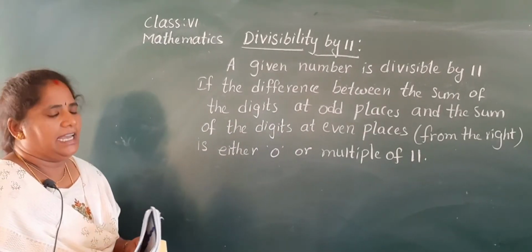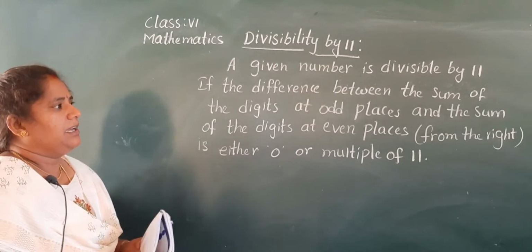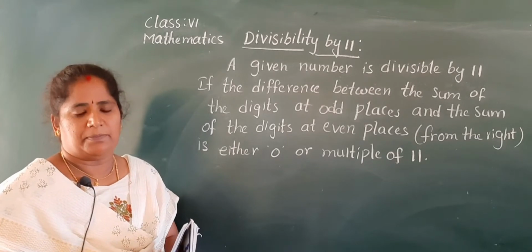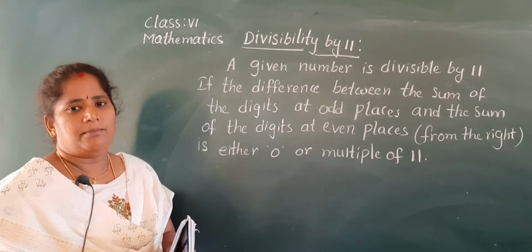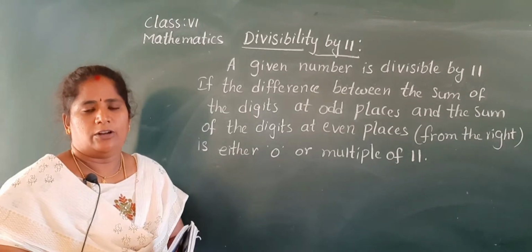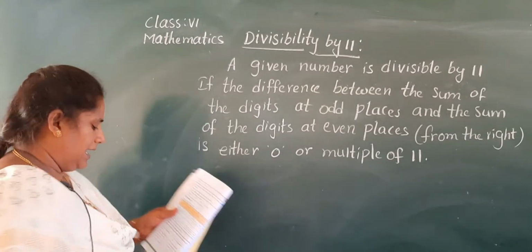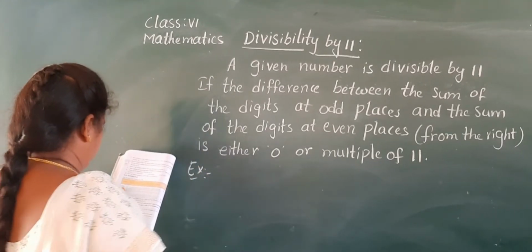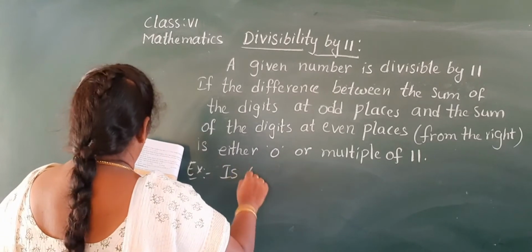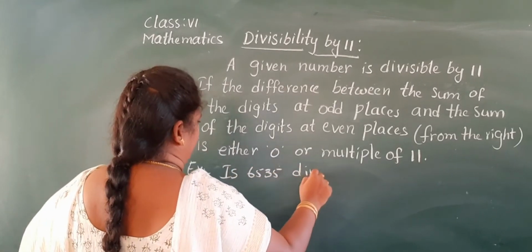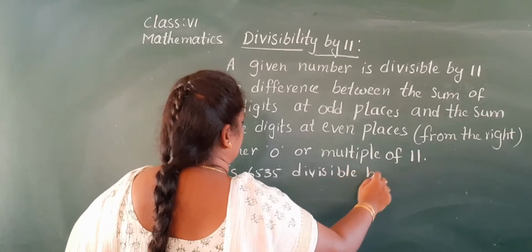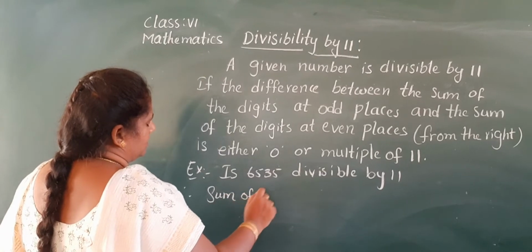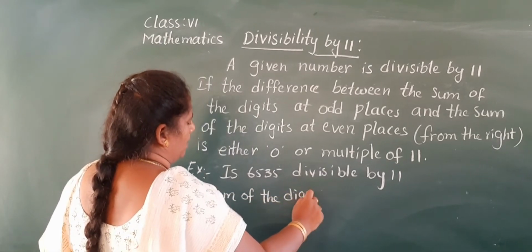Come on, tell me. A given number is divisible by 11 if the difference between the sum of the digits at odd places and the sum of the digits at even places is either 0 or a multiple of 11. Okay, then only it is divisible by 11. Take one example. Is it divisible by 11? We'll check it. How do you check? Yes, first the sum of the digits at the odd places.